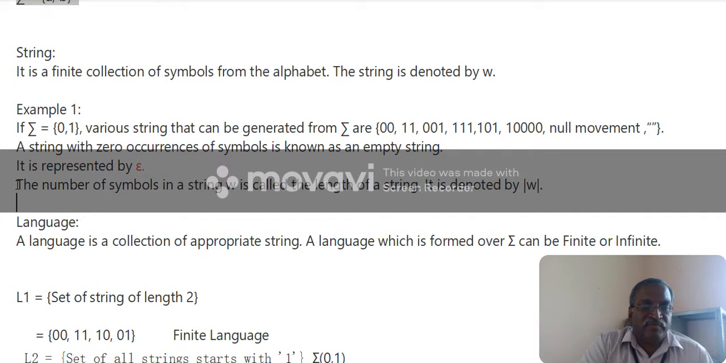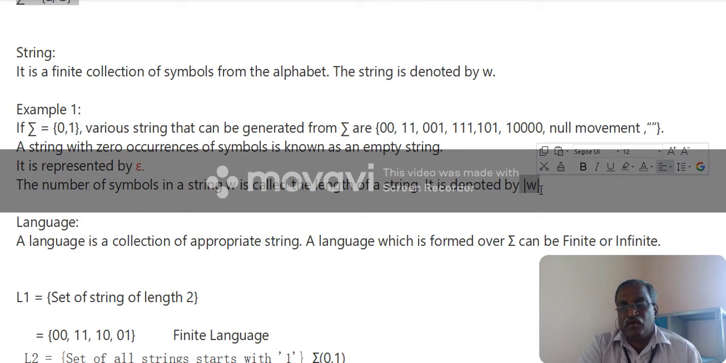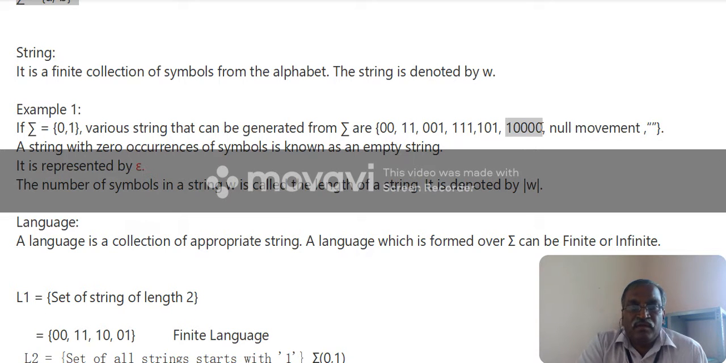Then, the number of symbols in a string is called the length, denoted by modulus of W. It gives the count of the number of characters. For example, I take this example. How many symbols are there? Considering this as W, the modulus of W is 5. This denotes the length of the particular string.